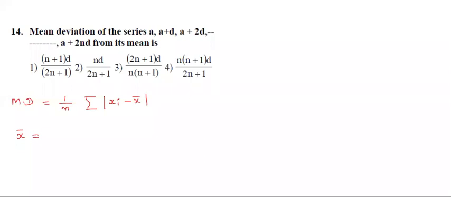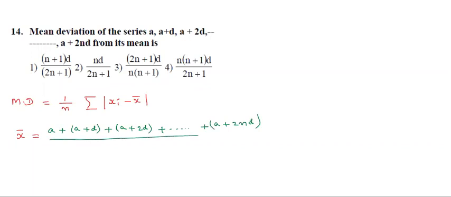How to find x bar? Sum of the observations a plus a plus d plus a plus 2d and so on, a plus 2nd, divided by the total number of observations. It starts with 0, then 1, 2, 3 and so on up to 2n.